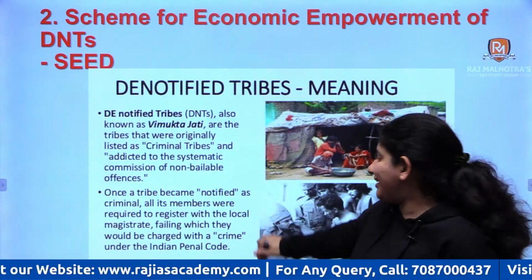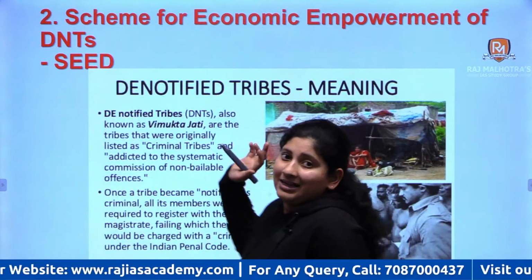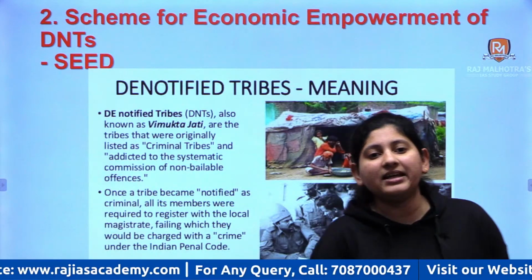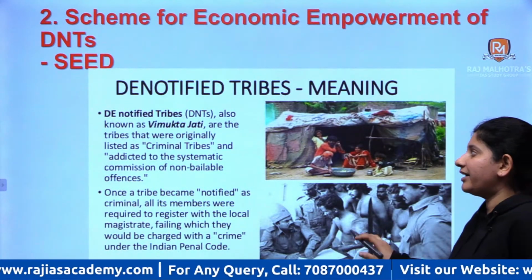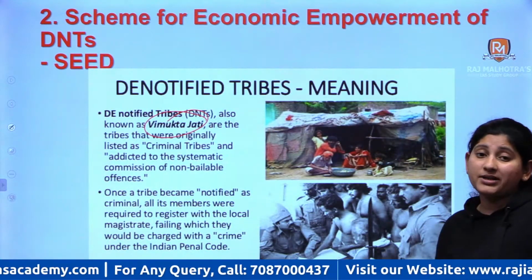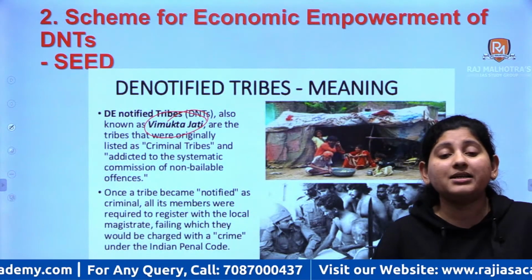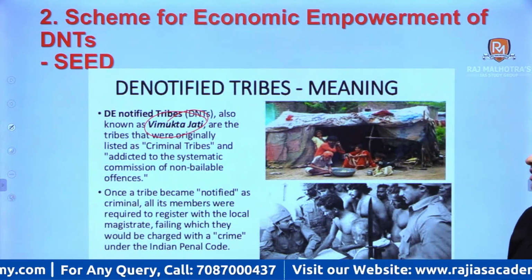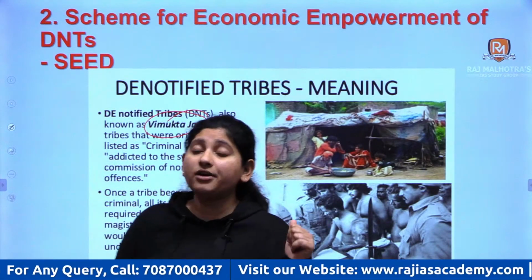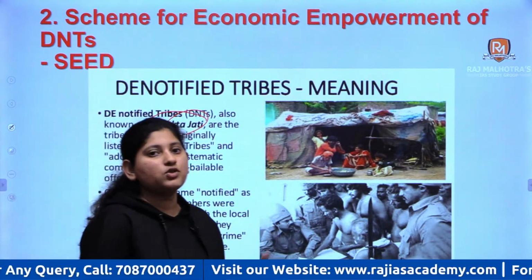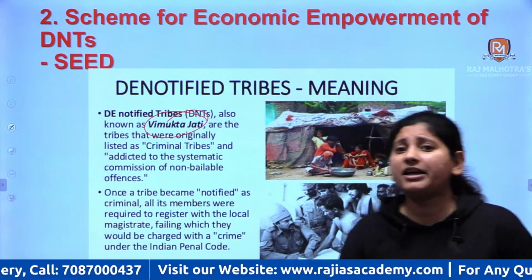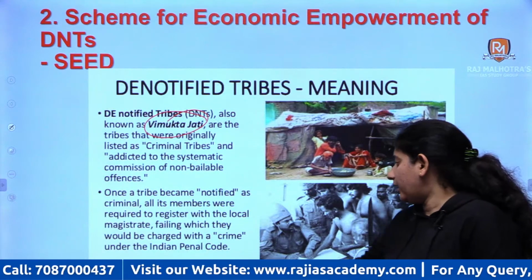Now let's come to our second topic, the SEED scheme for economic empowerment of DNTs. DNTs are denotified tribes, also known as Vimukta Jatis. These tribes were originally labelled criminal tribes by the British Raj, and if they did not register themselves with the then magistrate, they were charged with criminal activities under IPC.